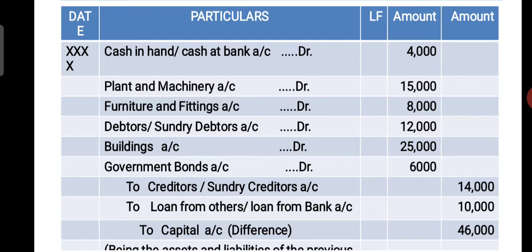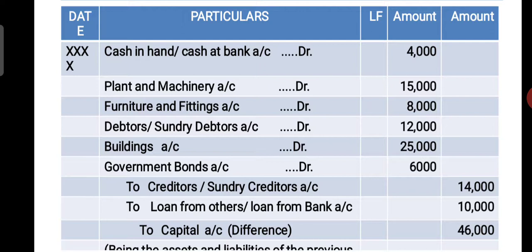Debtors, sundry debtors, debit 12,000 in the debit column. Buildings debit in the debit column 25,000. Government bonds debit 6,000. So all these are the assets. Okay students, if you calculate total assets, you will get 70,000. In the rough, you can calculate the total of assets, you will get 70,000.